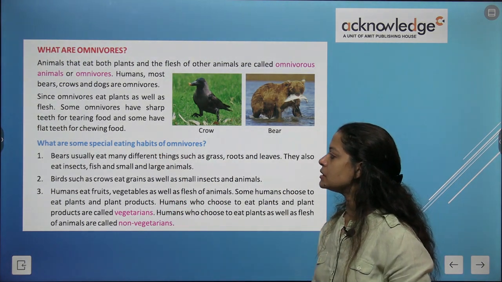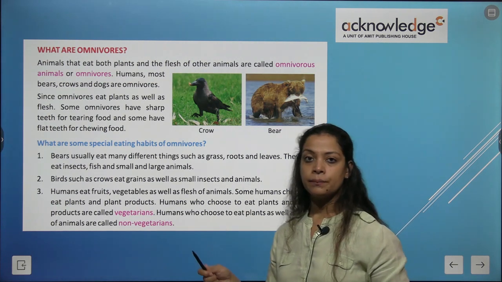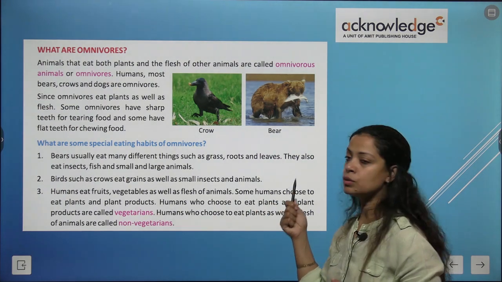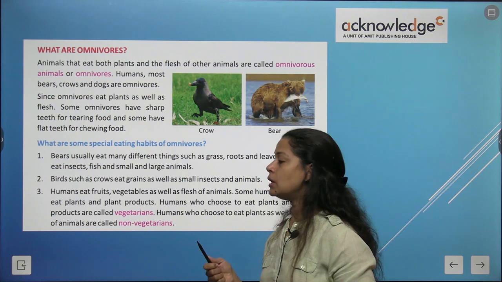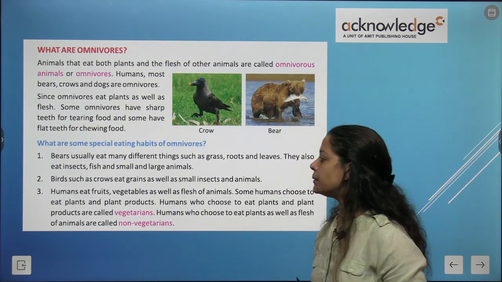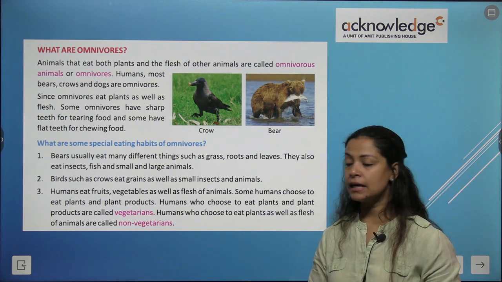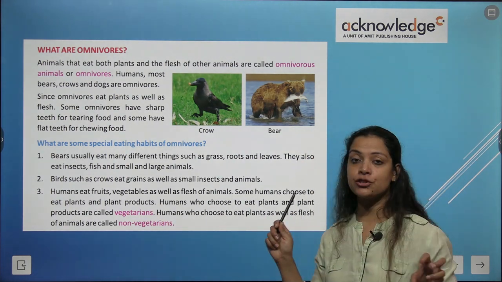Now, what are the special eating habits of omnivores? Bears usually eat many different things such as grass, roots and leaves. They also eat insects, fish and small and large animals. Birds such as crows, they eat grains as well as small insects and animals. Humans eat fruits, vegetables as well as flesh of animals.